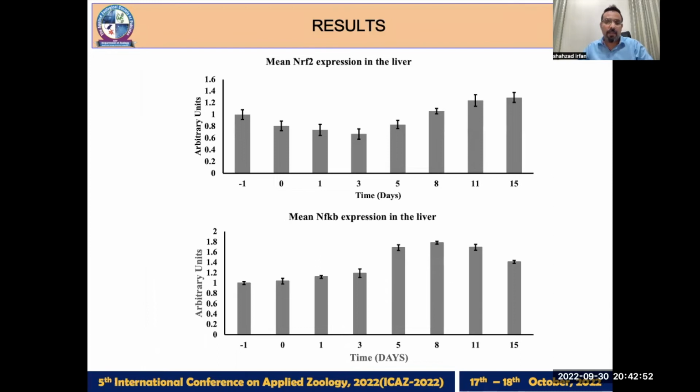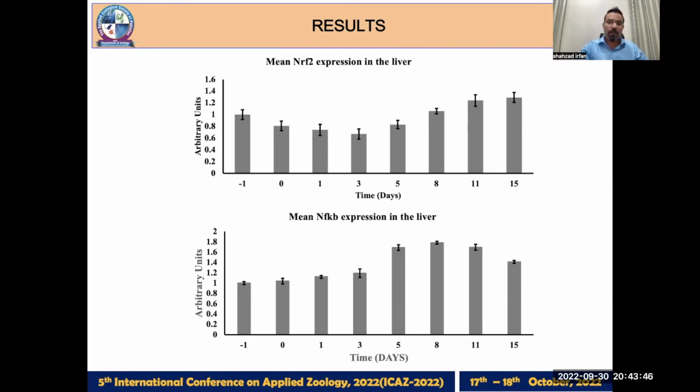The other aspect of this hyperglycemia is that the high glucose level eventually induces reactive oxygen species, commonly known as ROS. And these reactive oxygen species eventually cause mitochondrial stress and endoplasmic reticulum stress. The mitochondrial stress and the ER stress eventually activate the antioxidant response elements in the genome. The major antioxidant response element genes are NRF2 and NFKB.